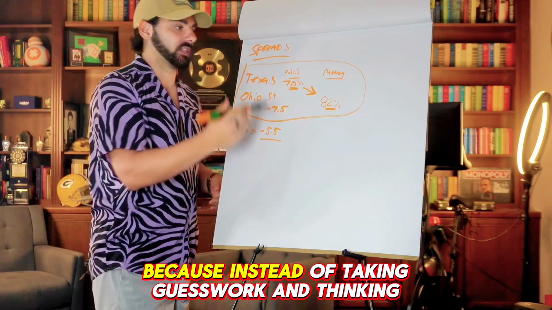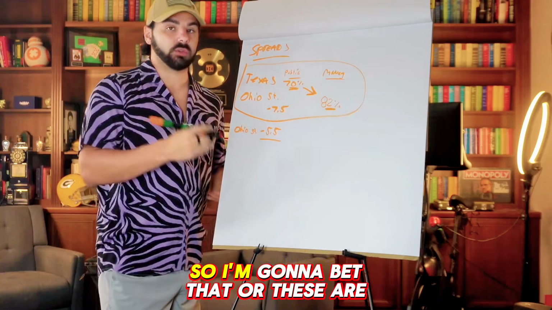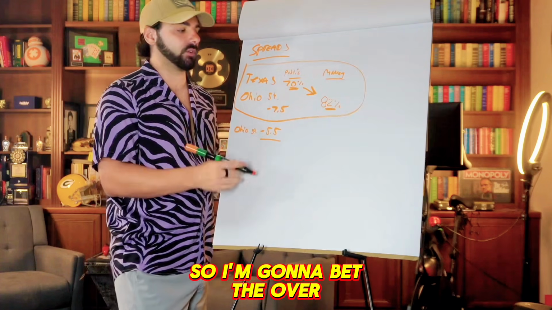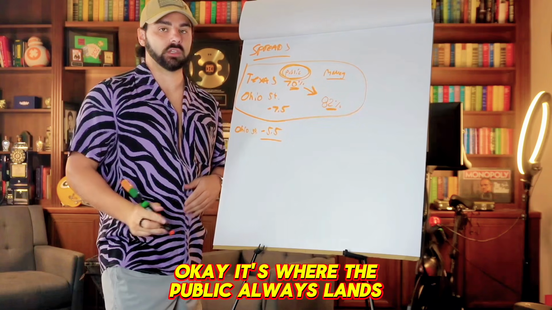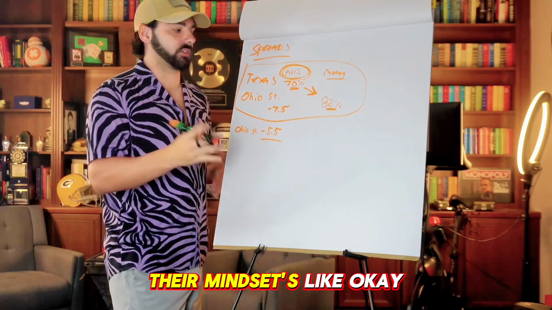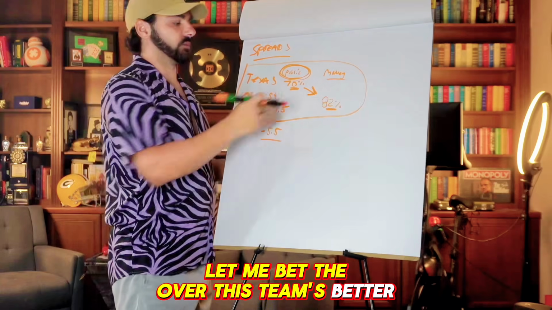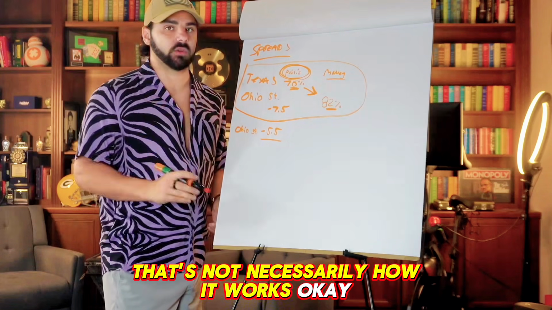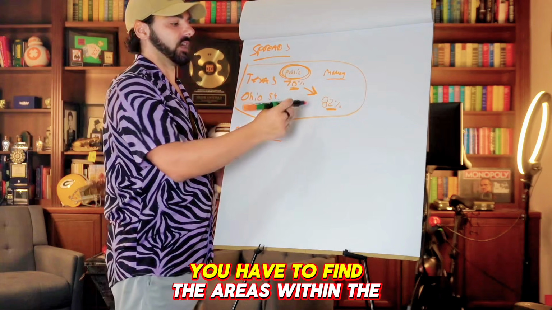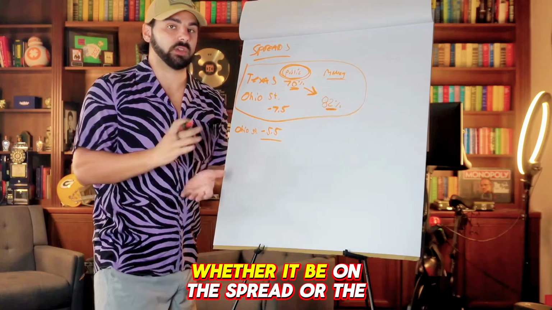Because instead of taking guesswork and thinking, oh, well, this team's better than this team, so I'm going to bet that, or these are two high-scoring teams, so I'm going to bet the over, that's what these guys all think. It's where the public always lands, because their mindset goes that way. Their mindset's like, okay, well, two powerhouse teams that score a lot, let me bet the over. This team's better than this team, let me bet this team to win on the spread. That's not necessarily how it works. You have to find the areas within the game where the advantages are going to be, whether it be on the spread or the total.